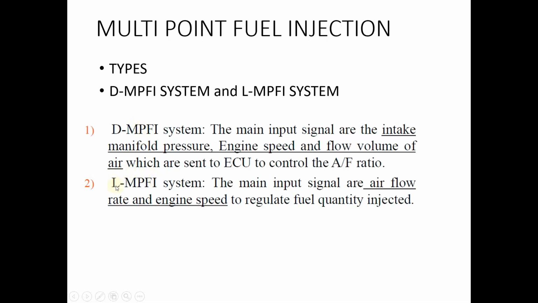In the case of LMPFI system, it is a much simpler mechanism. The main input signals are only the mass flow rate of air or the volume rate of air and the engine speed. So according to this information given, the ECU will calculate the required air-fuel ratio. So depending on the input signals given to the ECU to control the air-fuel ratio, the MPFI fuel injection systems are divided into DMPFI and LMPFI system.